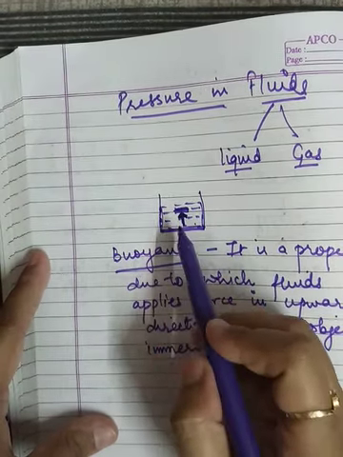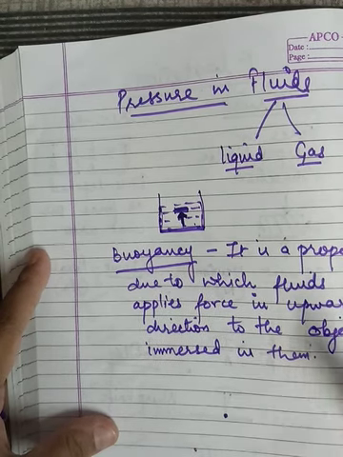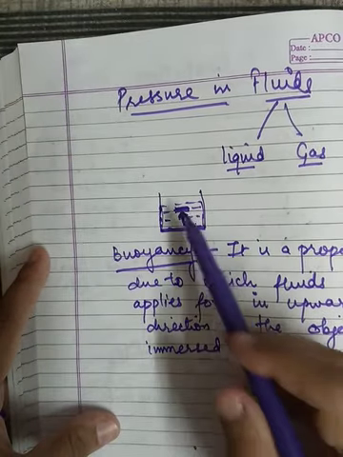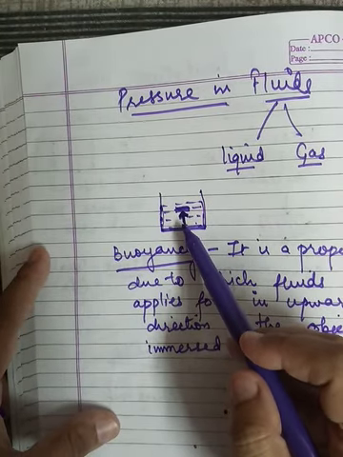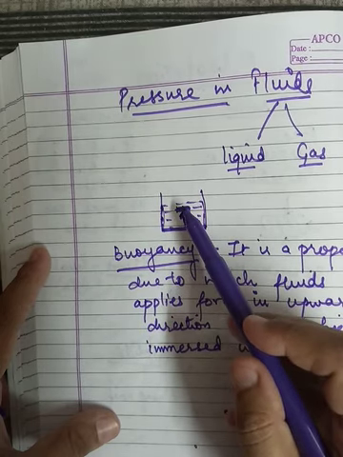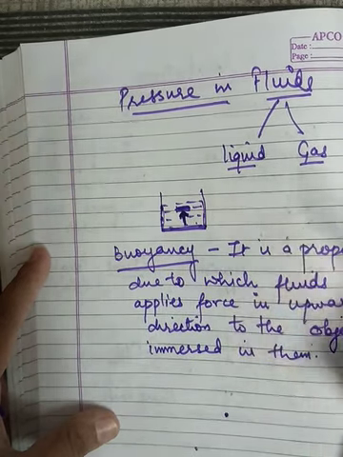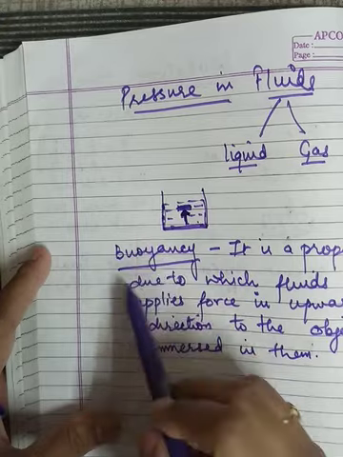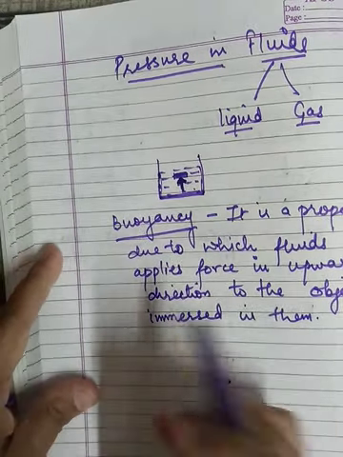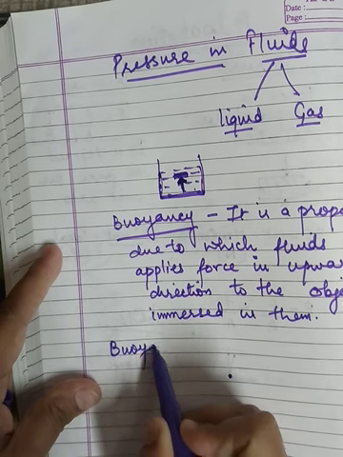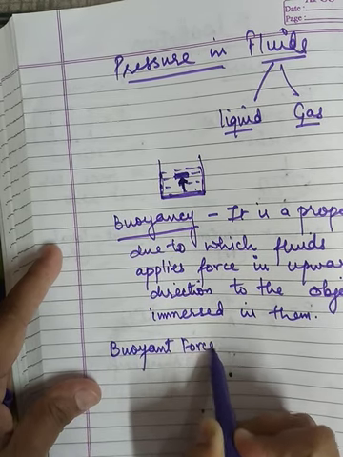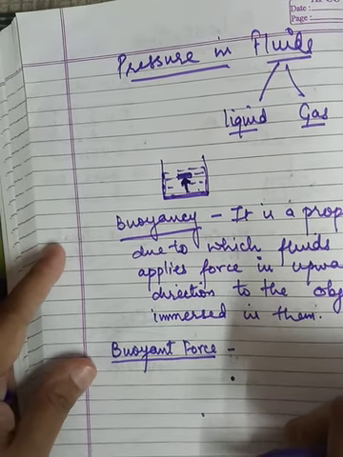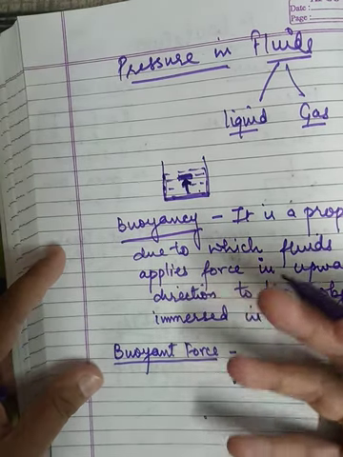This upward direction force has a particular name, and that is buoyant force, because of the property of buoyancy. All the fluids have this property, and all the fluids apply this buoyant force on whatever objects are immersed into them.